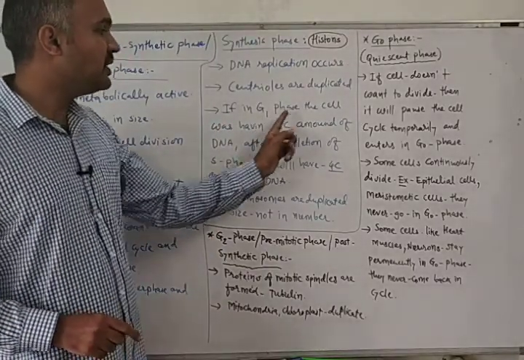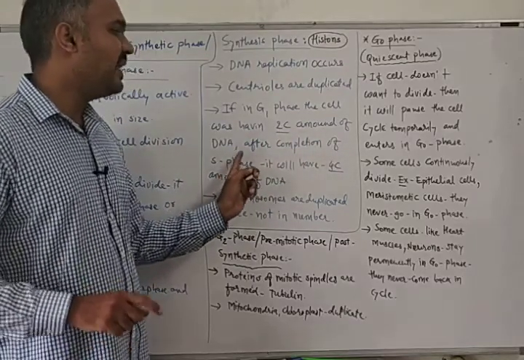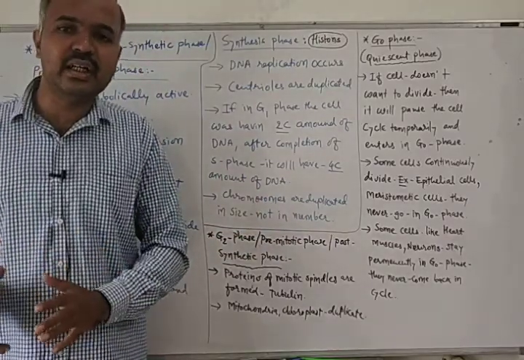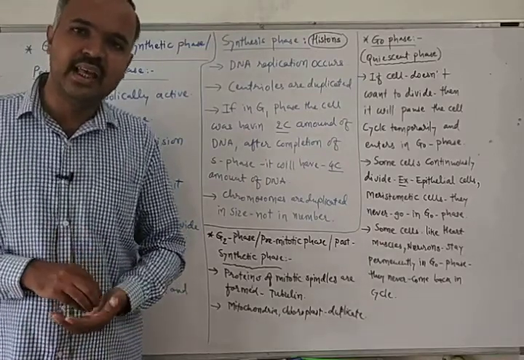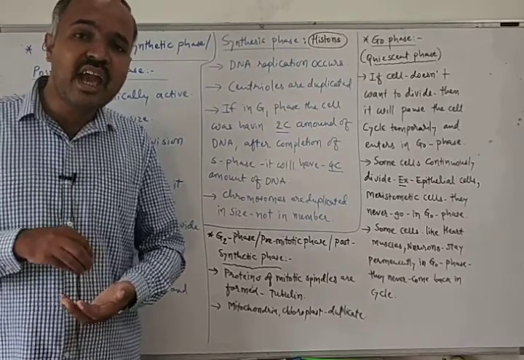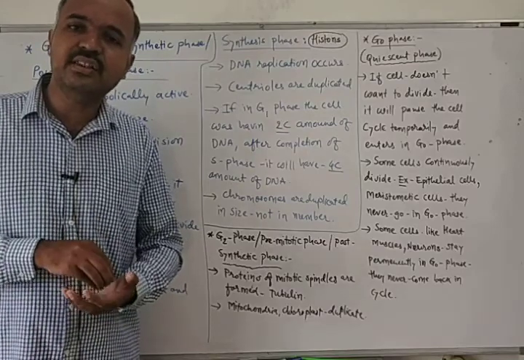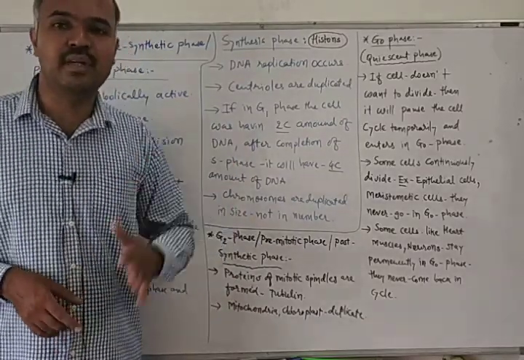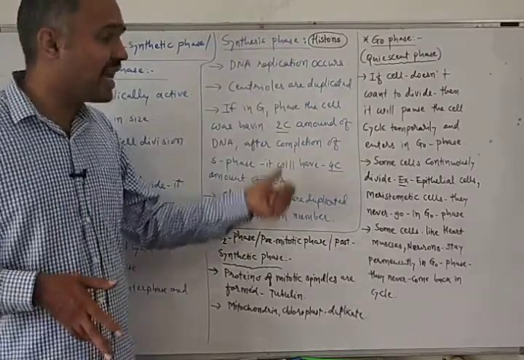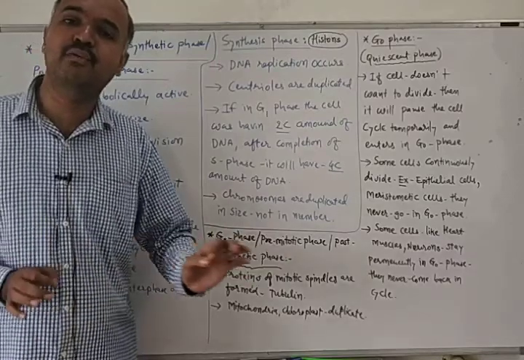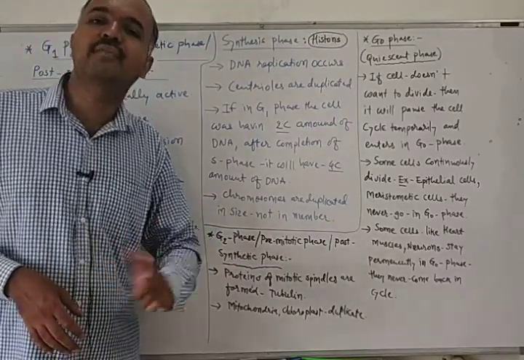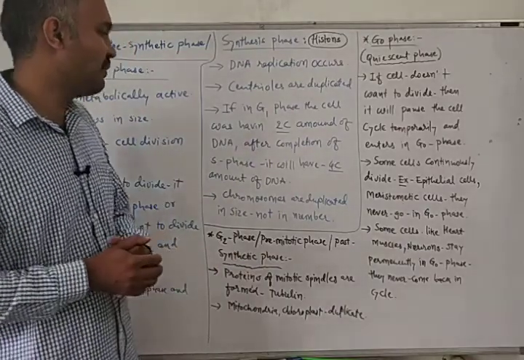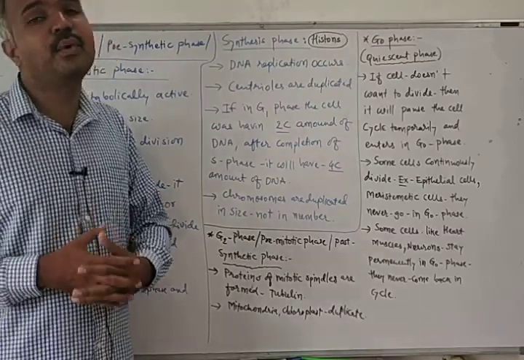If in G1 phase the cell was having 2C amount of DNA, then after the completion of S phase it will have 4C amount of DNA, as DNA replication has occurred during this S phase.